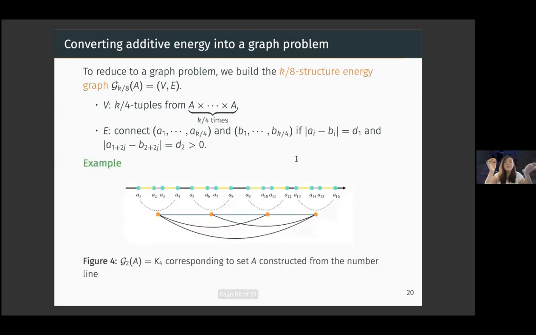For example, if you look at the following picture that I took from one of the previous slides and we build the graph corresponding to it, we have one point for each of these four. This is not a complete graph of all the possible quadruples that we can find, but for each of the four quadruples that I highlighted, we build a vertex and connect all of them because they are all part of the structure. But we also have a lot of other vertices corresponding to, for example, A1, A2, A5, A6, and so forth. In this graph, the fact that we have a complete graph encodes the fact that we have a lot of repeating differences.